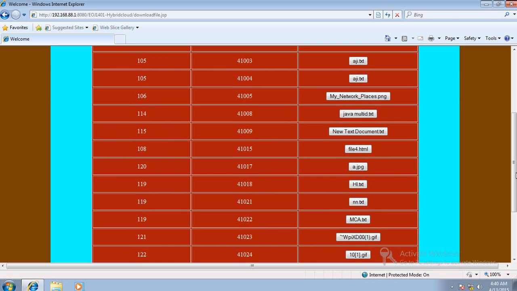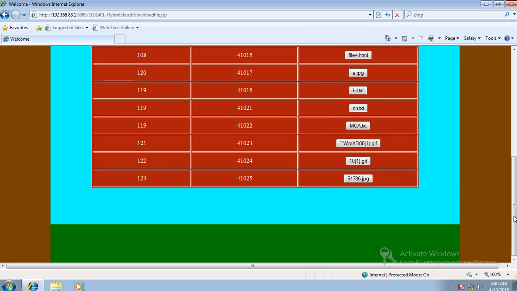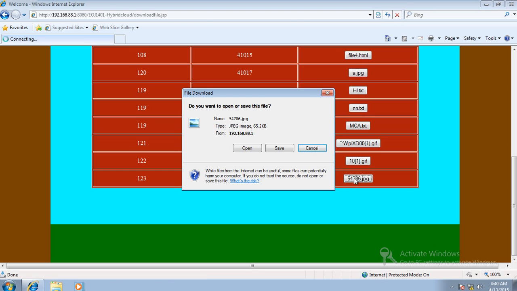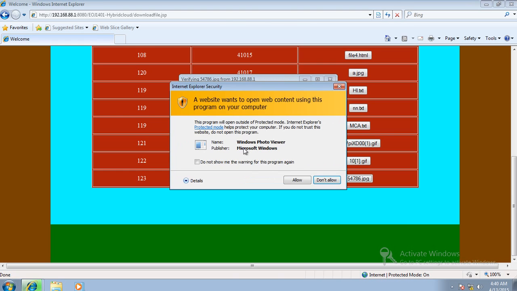For this, just click over that file. I am clicking over this file. What will happen? It will ask whether you are going to open the file or save the file. Here we are accessing the file, so just click open. This file will be open.